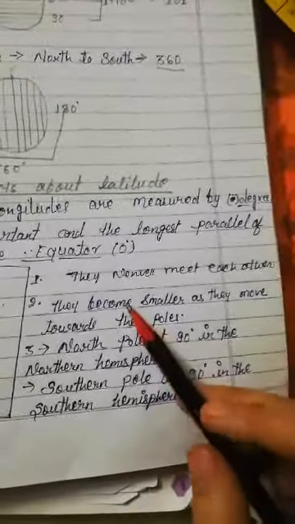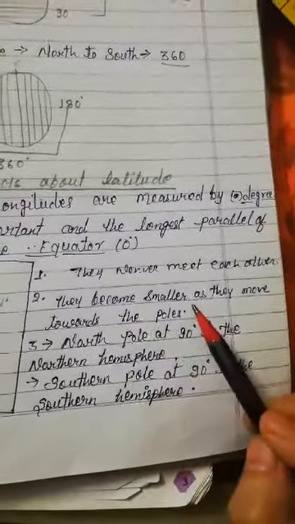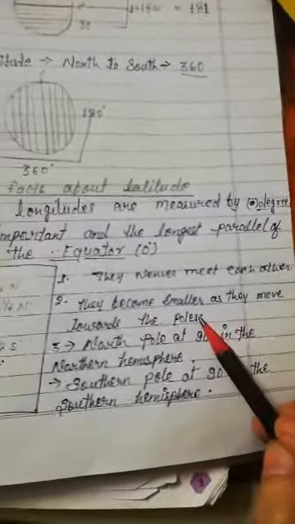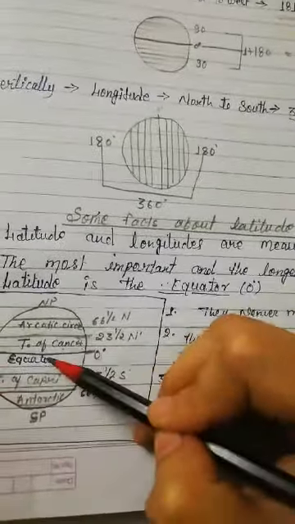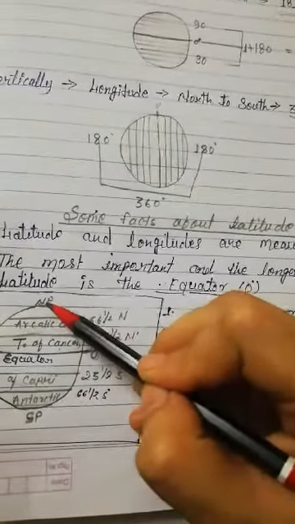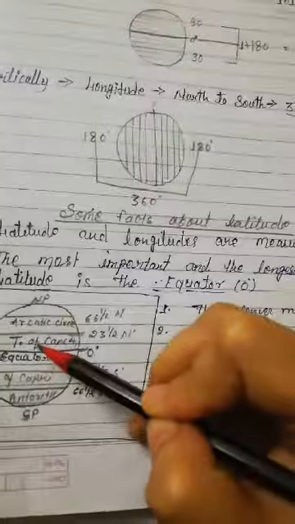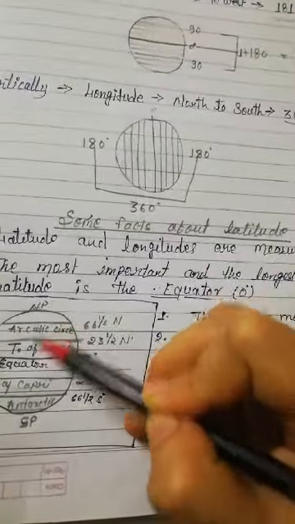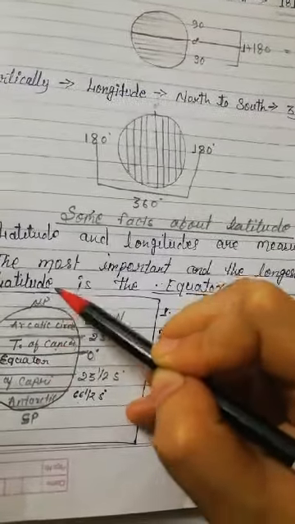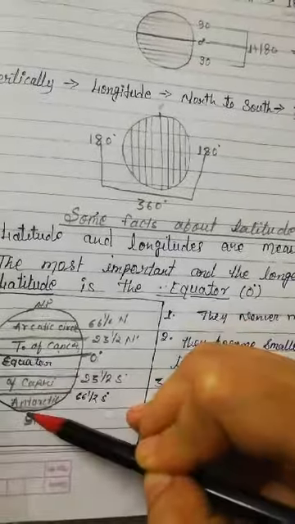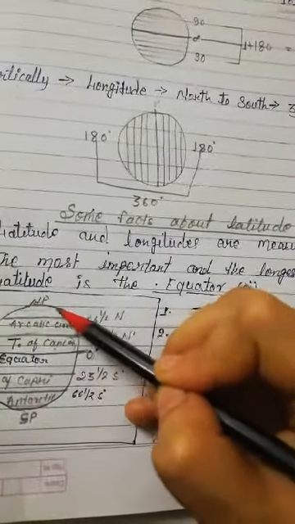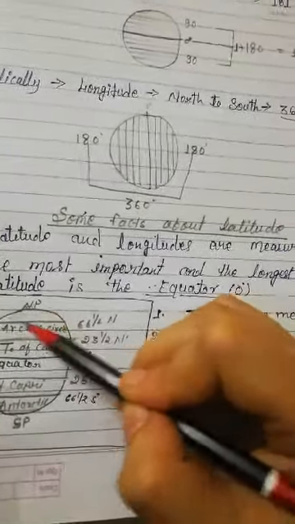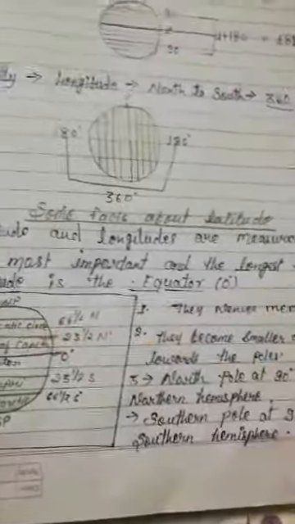Now the second point is that they become smaller as they move towards the poles. This is the northern pole, this is the southern pole. जैसे ही ये lines ऊपर जाती हैं, when they go upside, when they go downside, they become smaller, ये छोटी होती जाती हैं.